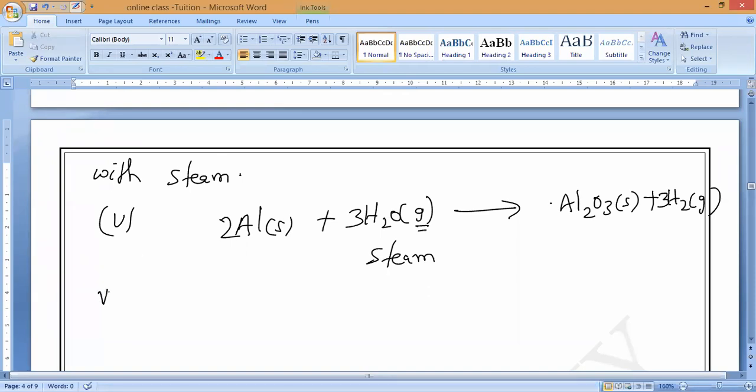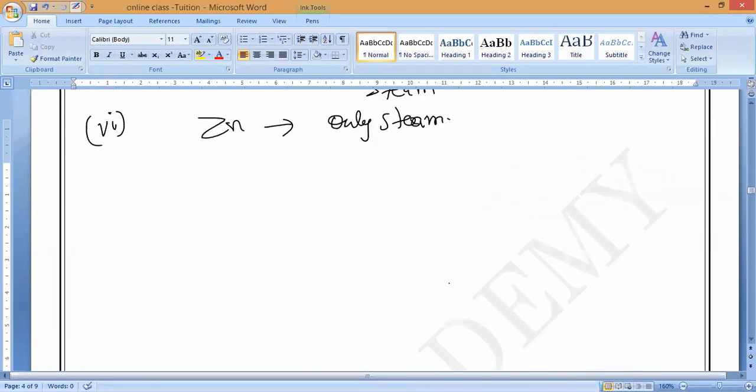That is next. Sixth one. You can take zinc. Zinc also reacts with only steam, not with cold water or hot water. Only steam. So write the reaction, everybody. Zinc plus H2O will give zinc. No, see, Karthikeyan is asking something.